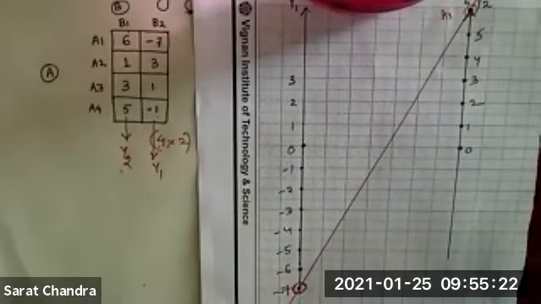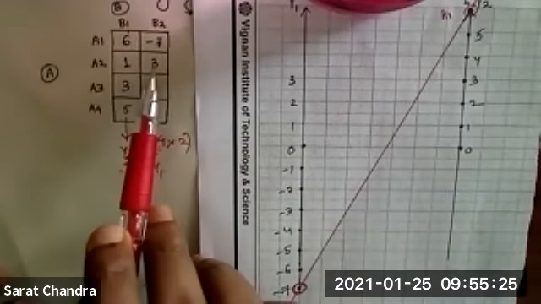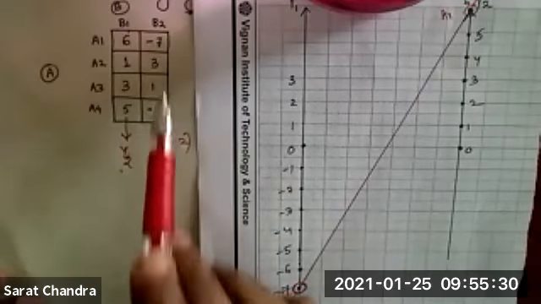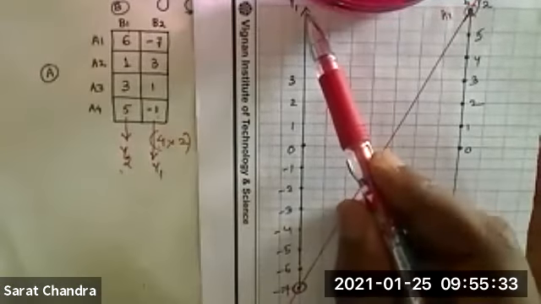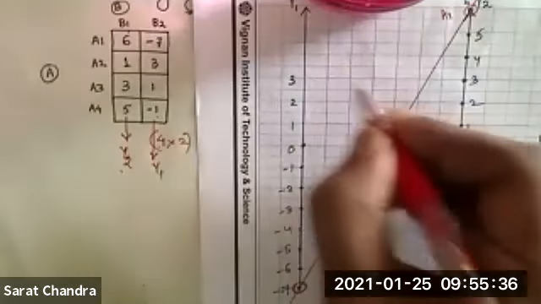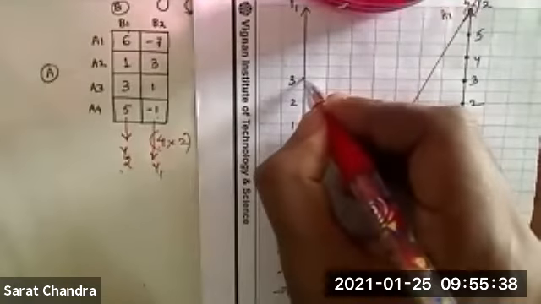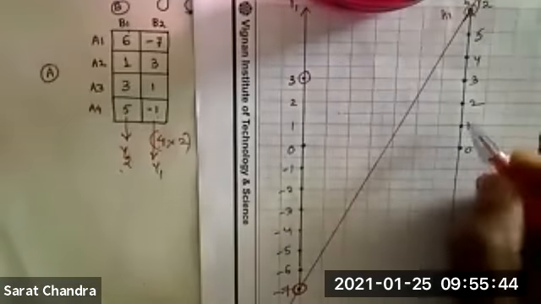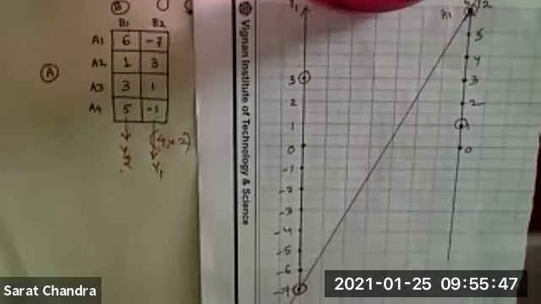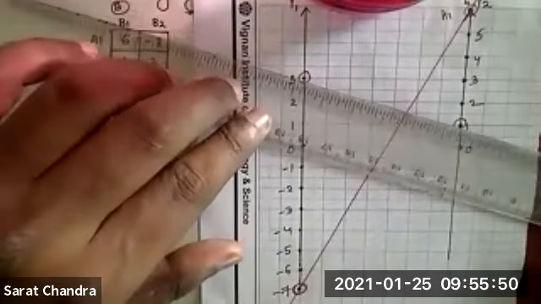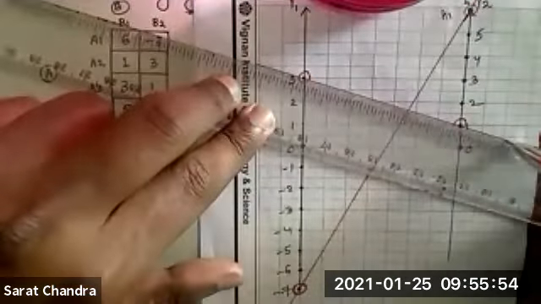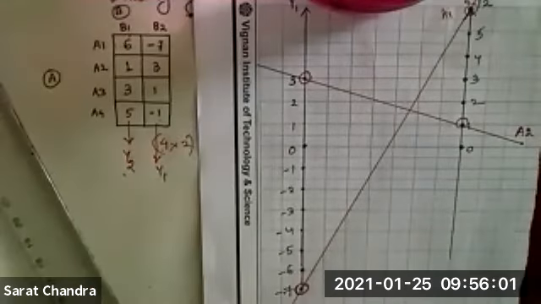Now come to the second point. In y1, the point is 3, and in y2, the point is 1. So where is 3? This is 3. And y2 point is 1 in this point. So now I am going to join these two points also. What is the name of this line? The name of this line is A2. So I'll write A2.